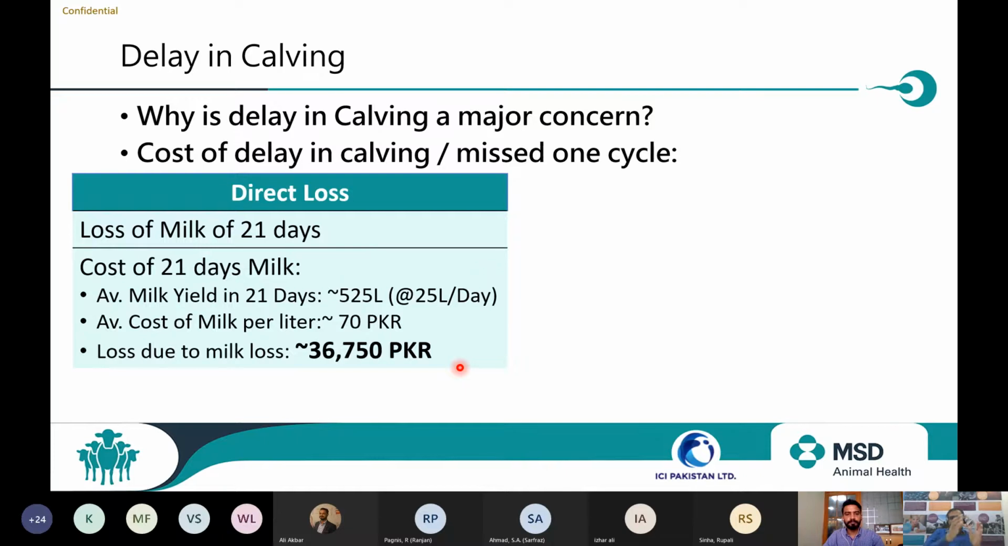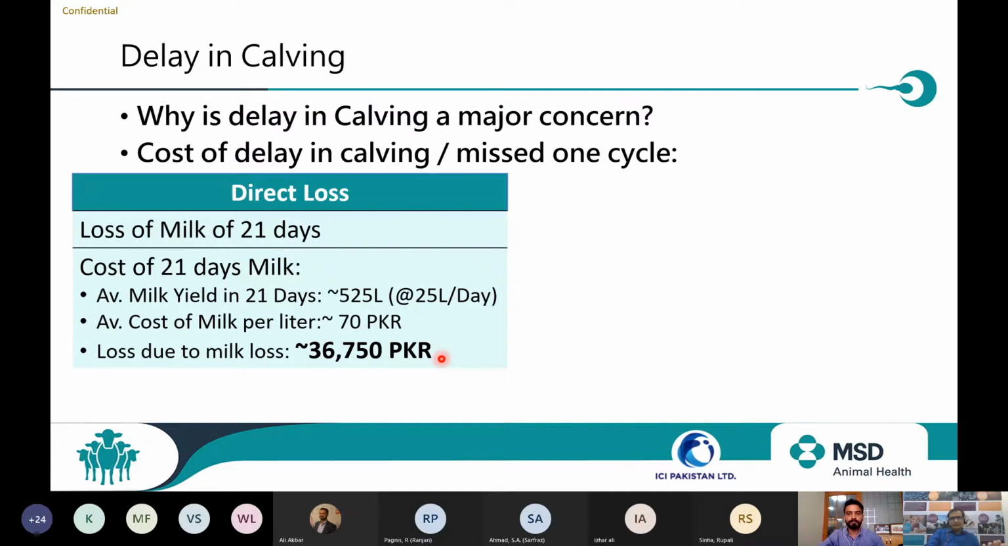Now you understand, if I do not breed the animal on the 66th day, and I take the decision to breed the animal on the 84th day, and if that animal does not conceive, I am going to incur this loss. That is the pure loss which is sure for my farm, and that too is per animal.